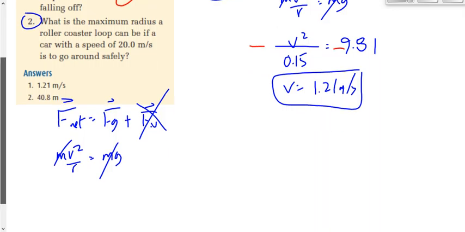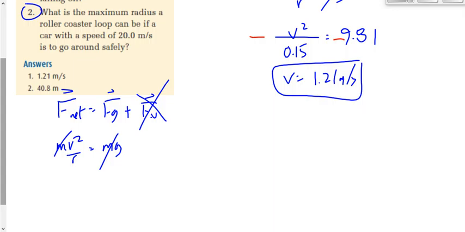We got v this time. 20 squared over, we're looking for r, equals 9.81. Since we subbed in numbers here, I'm going to make sure we include the sign. They're both negative, even though we could get away without putting those in this one. Well, this one's tricky, eh? Let me solve for r there. What do you got to do first? If r is on the bottom and we want to find r, what do we got to do with it first? Alex?